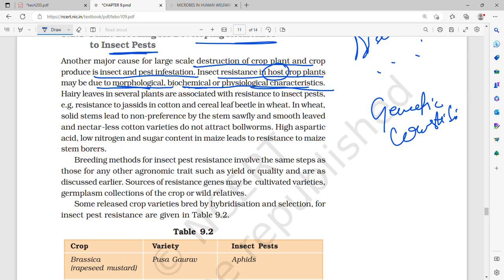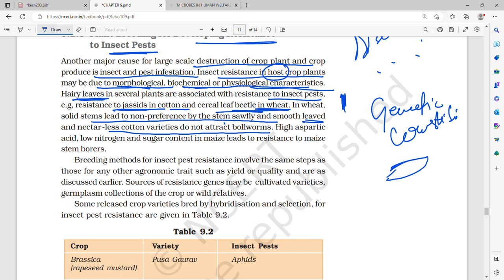Hairy leaves in several plants are associated with resistance to insect pests. Resistance to jassids in cotton and cereal leaf beetle in wheat is due to hairy leaves. In wheat, solid stems lead to non-preference by the stem sawfly. If there are solid stems, then the stem sawfly will not prefer them. And smooth-leaved and nectarless cotton varieties do not attract bollworms.